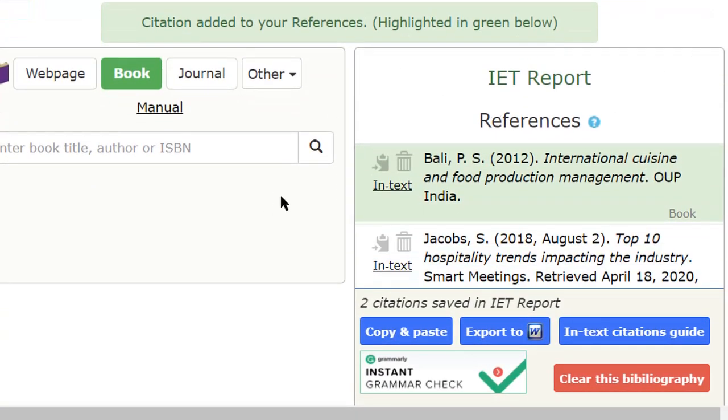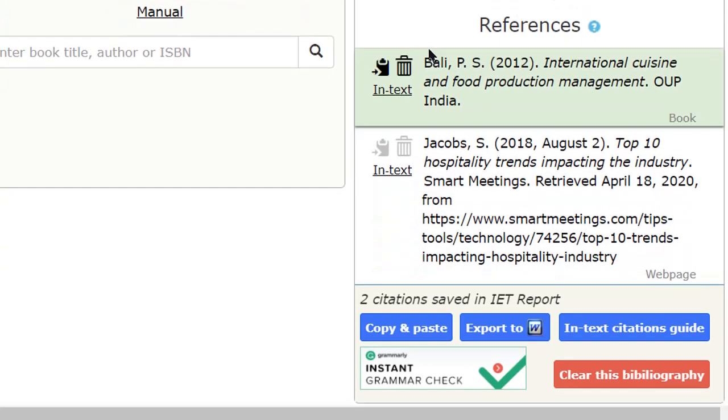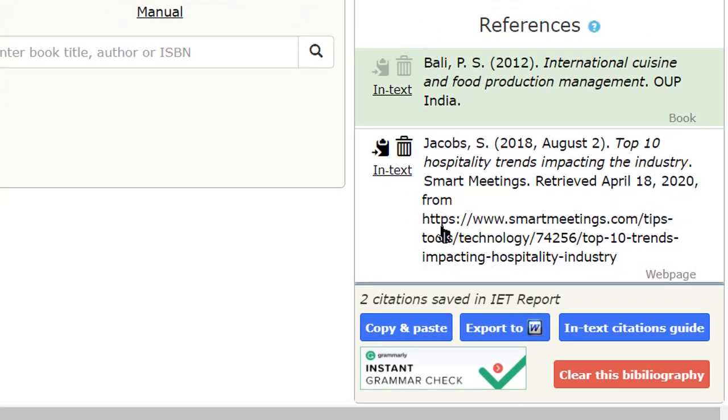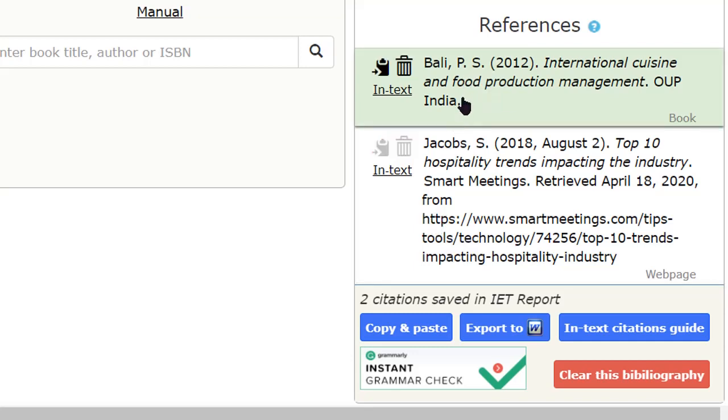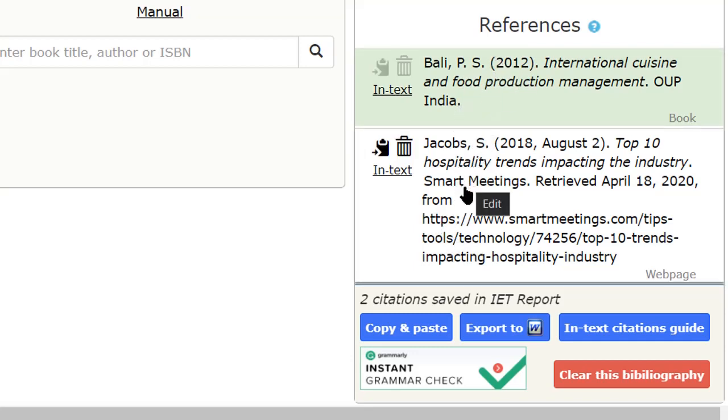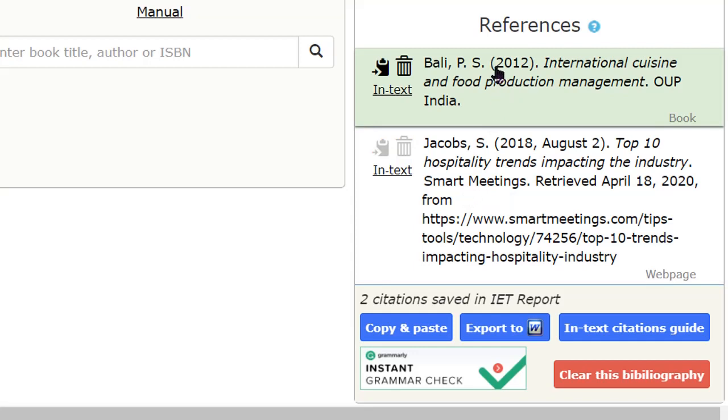Now we have got two references in our bibliography. So keep on updating the references as you are writing information into your project report. At the end of the project, you will have a well-formatted list which can be exported to Word or copied and pasted.